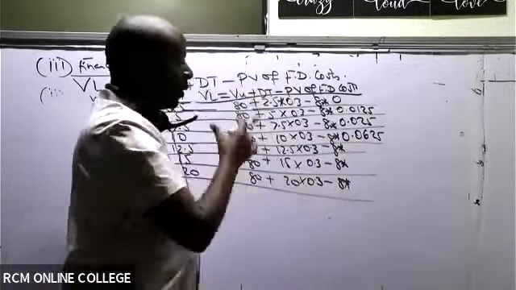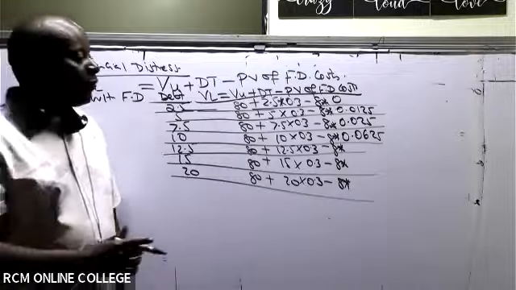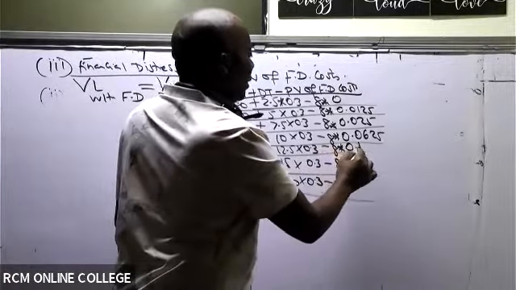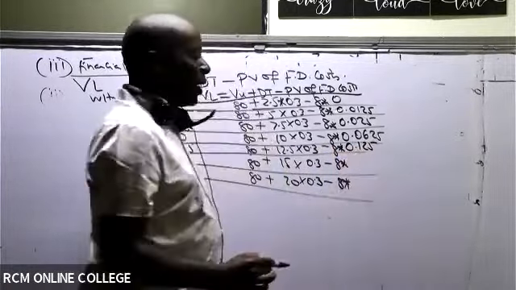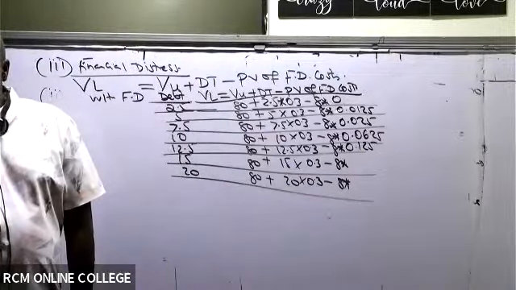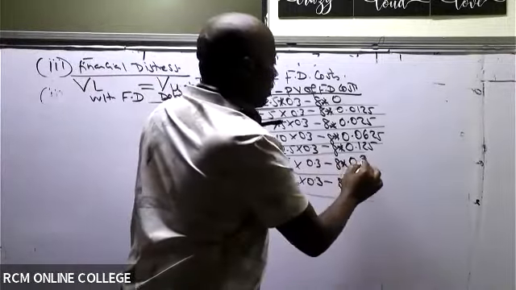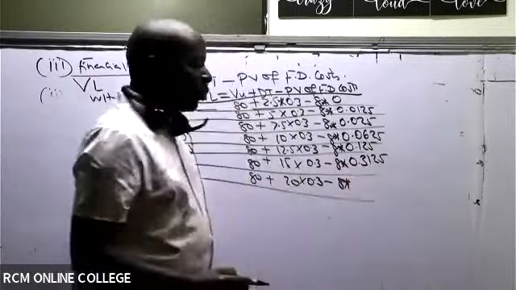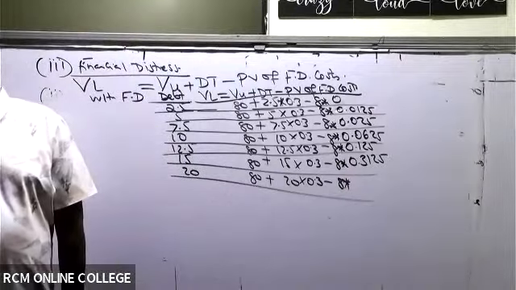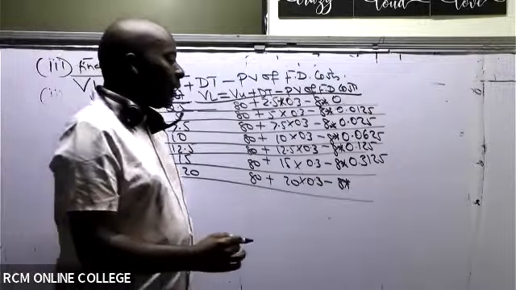Then another one, 0.125. And then another one, which is 31.25%, 0.3125. And then the last one, 0.75, very high.